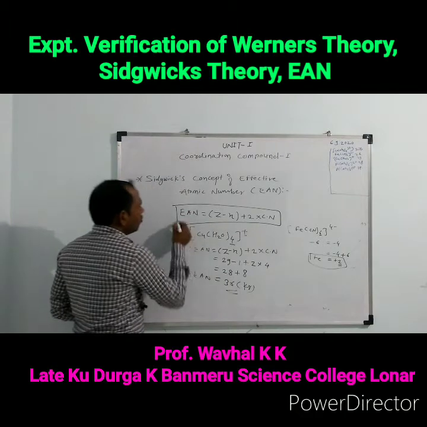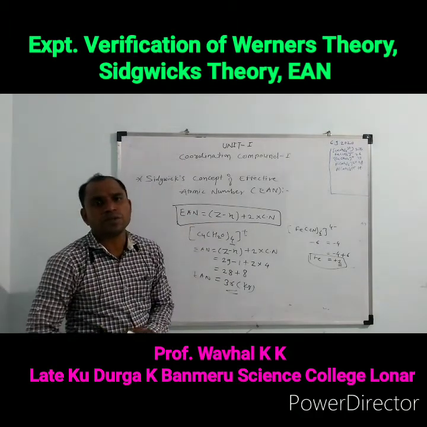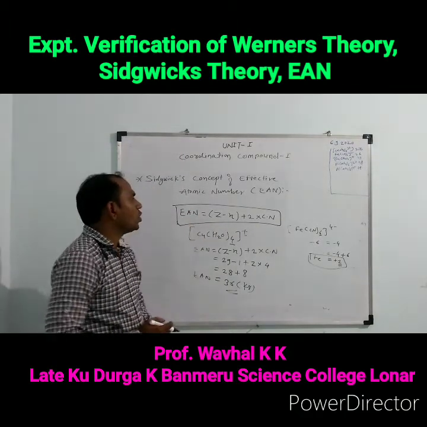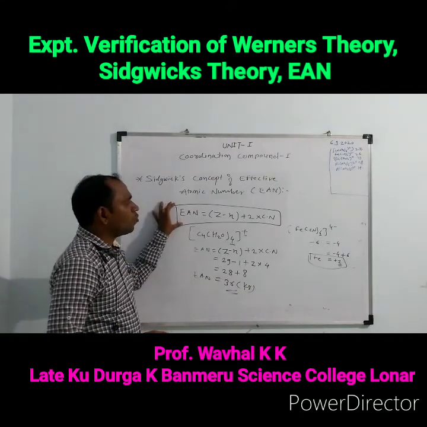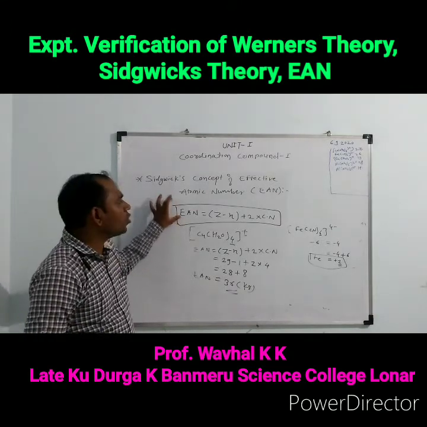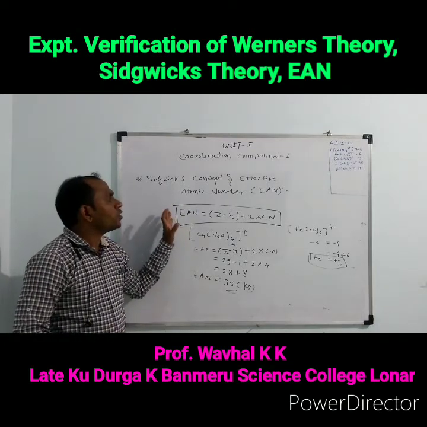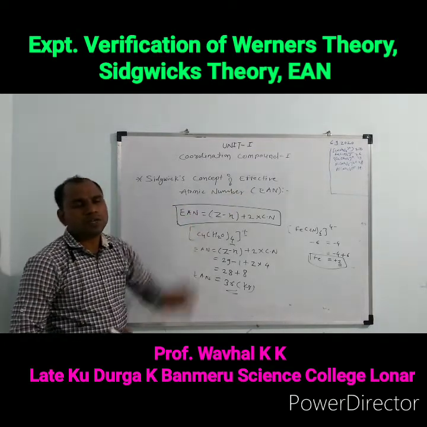With the help of this formula, EAN is equal to Z minus N plus 2 into Cn, where Cn is the coordination number, you can calculate the effective atomic number of any complex.